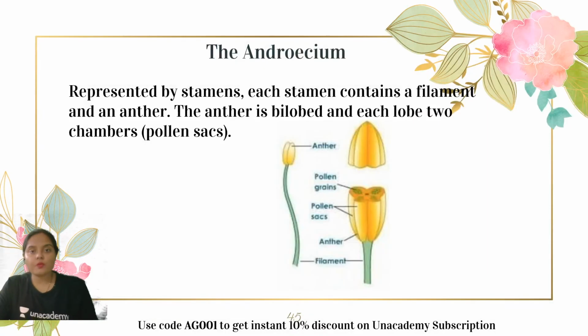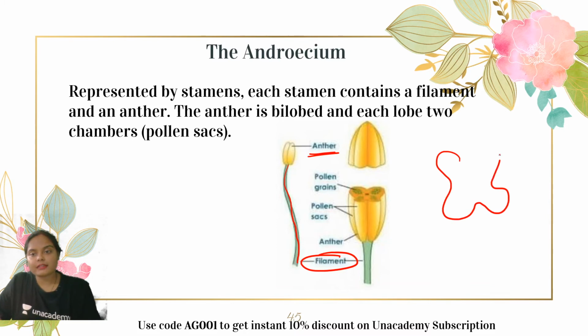Now let us move ahead and get into the details of the third whorl, which is the androecium. The individual unit of the androecium is known as the stamen. Now, if we look at the structure of the stamen, each stamen consists of 2 parts. The elongated, stalk-like structure is the filament. And the tip of the stamen consists of the anther. The anther in angiosperms is generally bilobed.